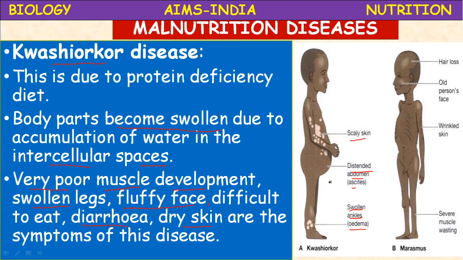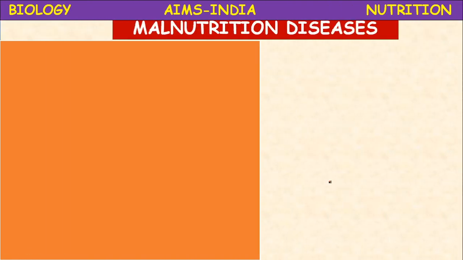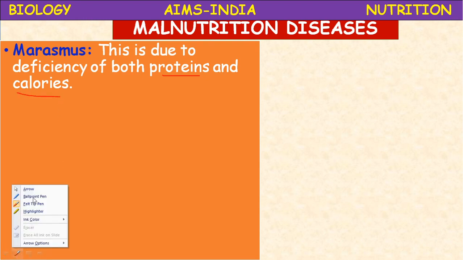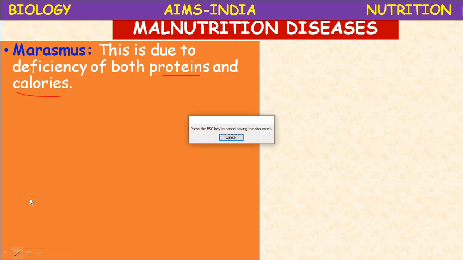Next, marasmus. Marasmus is the disease due to deficiency of both protein and calorie. Protein and calorie means all the important nutrients, macronutrients like carbohydrates, proteins and fats.